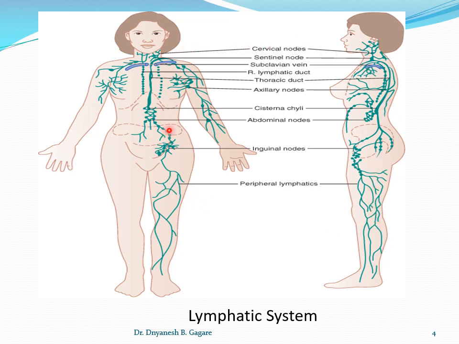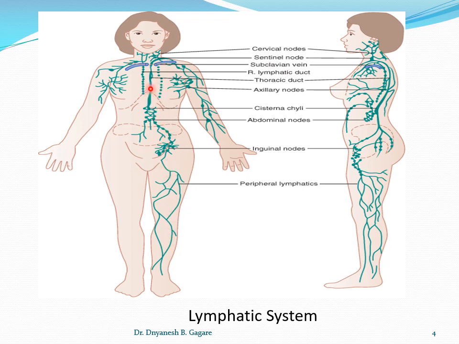I told that lymphatic system is made up of the lymphatic vessels, lymph nodes, lymphoid tissue, lymphoid organs. In this diagram, you can see cervical nodes, then axillary nodes, then here the right lymphatic duct and the thoracic duct, where the lymph is collected from the lower part of the body.